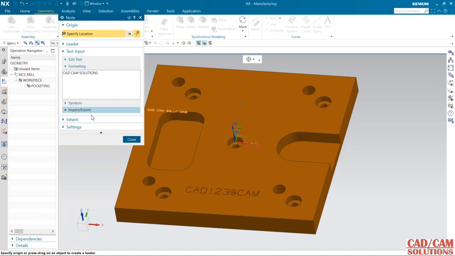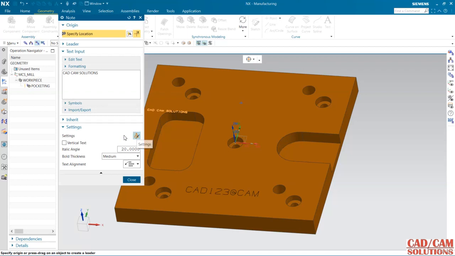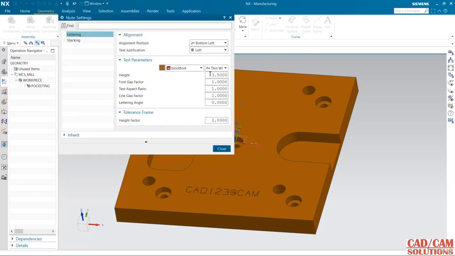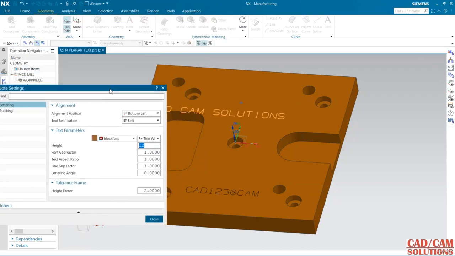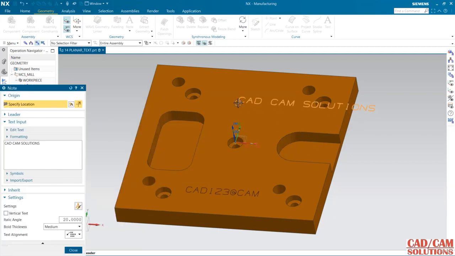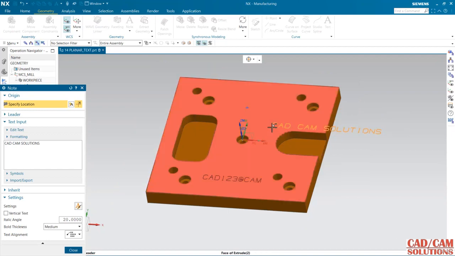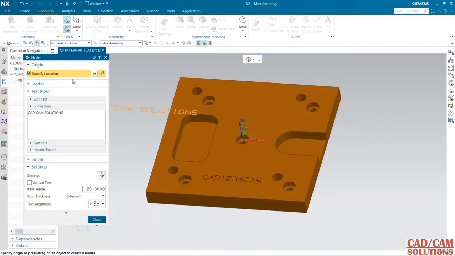Okay, and under this setting, I want to increase the size of this as 8, see, 12. It is a little bit bigger, but no problem. And the placement point is this. I'm going to change this at this point.